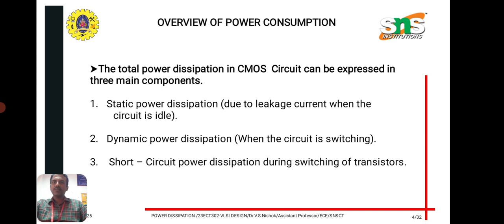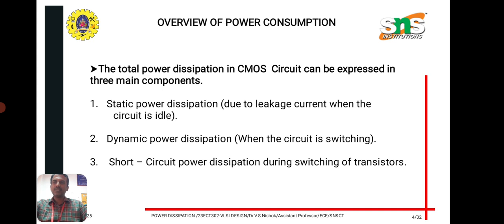Coming to the point, overview of power dissipation or consumption. What is the main source of power dissipation? That is classified into three: static power dissipation, dynamic power dissipation, and short circuit power dissipation. So where does it happen?